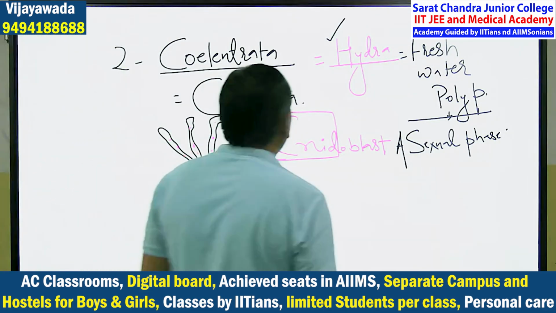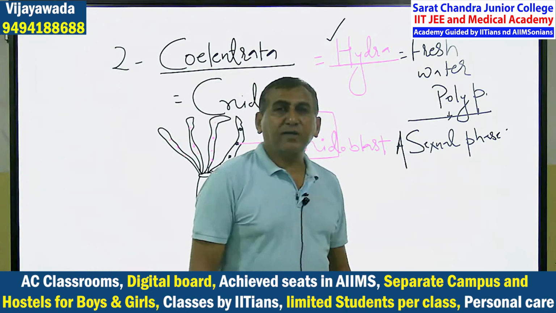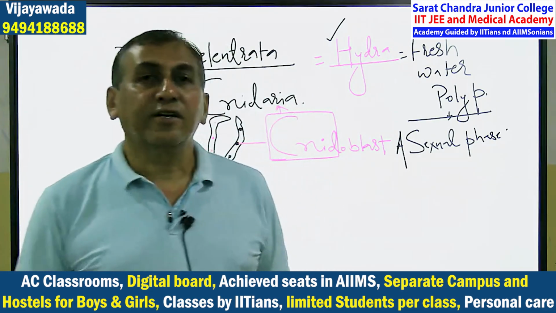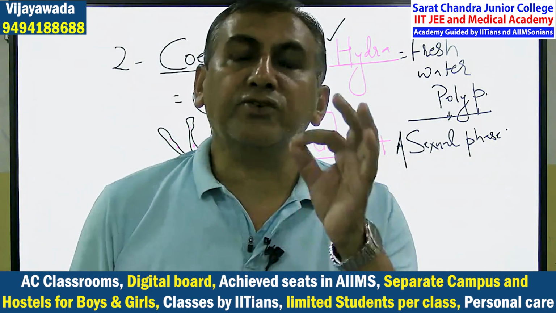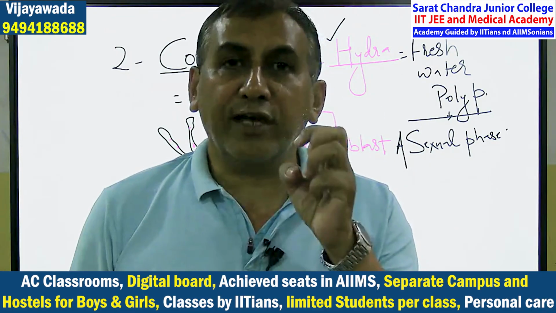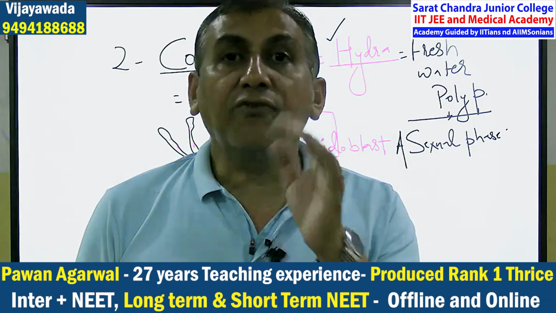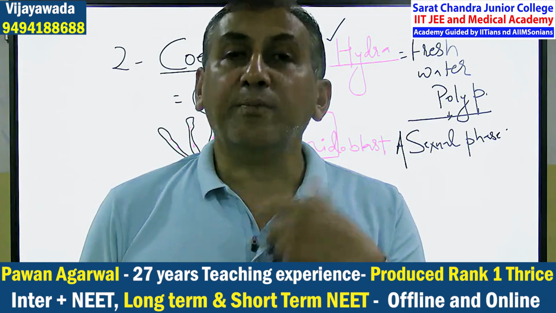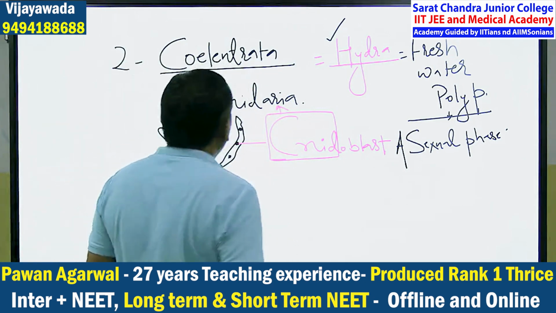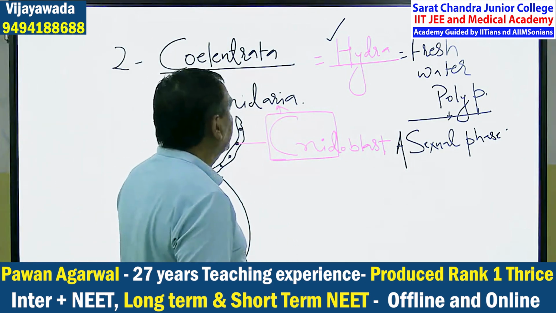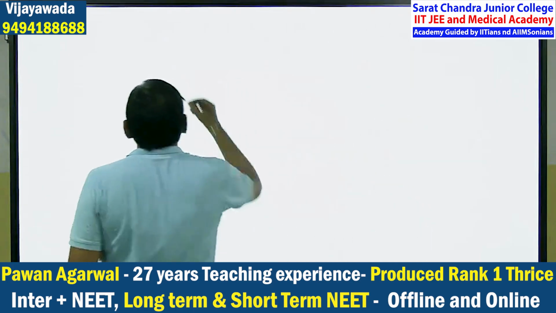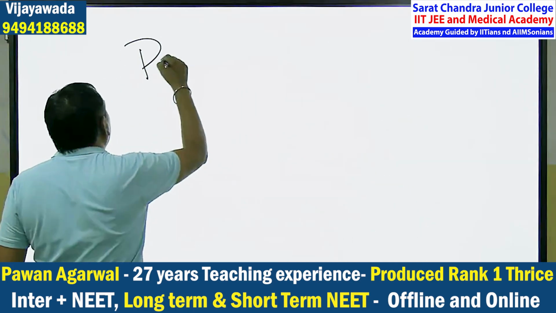So what is the name of the second phylum? Coelenterata. It is also known as the Cnidaria. Why? Because they have the cnidoblast, for anchorage, which means attachment, for offense and defense, and for capturing the prey. So you have to remember this very important point in Coelenterata: cnidoblast is there.